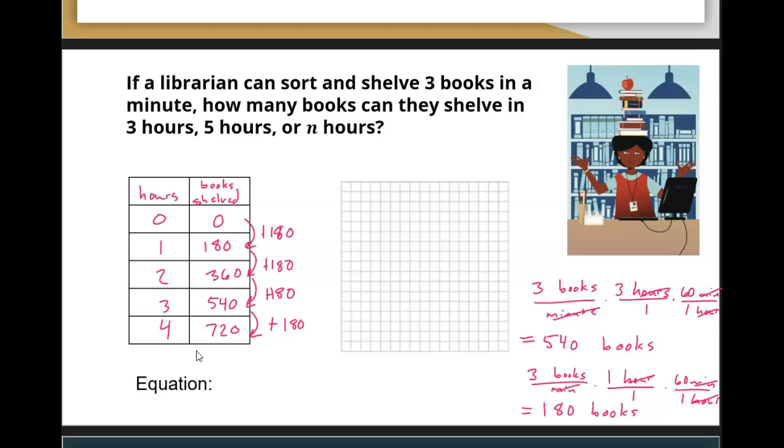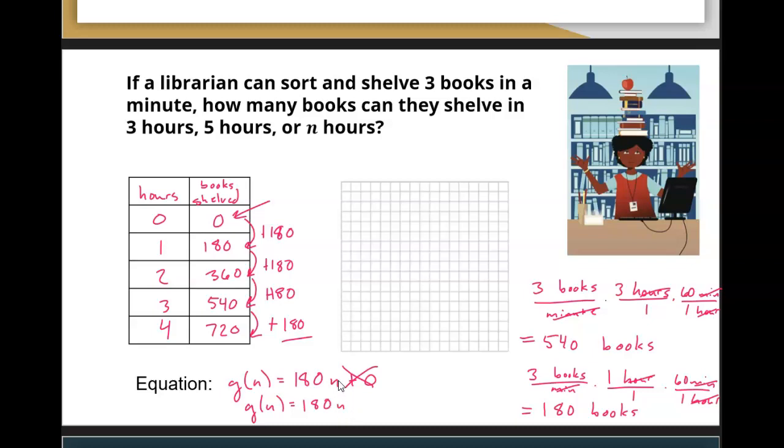And then what is our equation? We have g of n equals the common difference times our variable plus the value at 0. There's our value at 0, there's our common difference. Plus 0 doesn't really do anything, so we can just say our equation here is 180n.